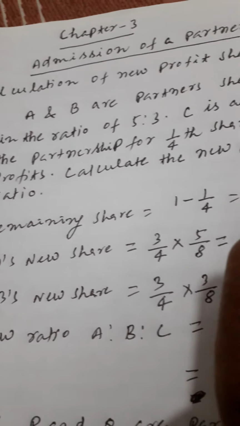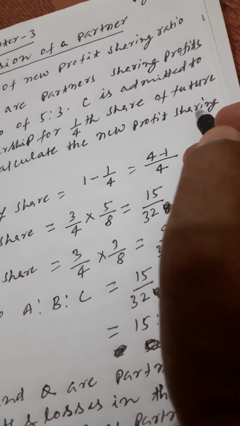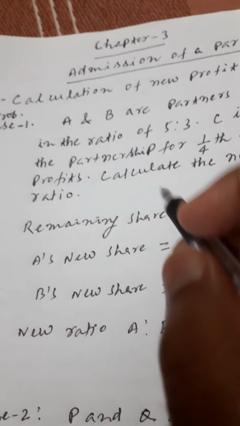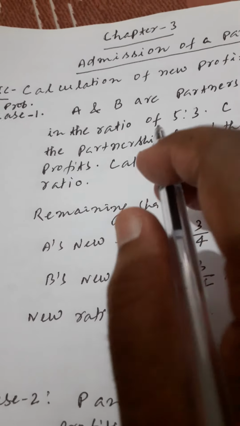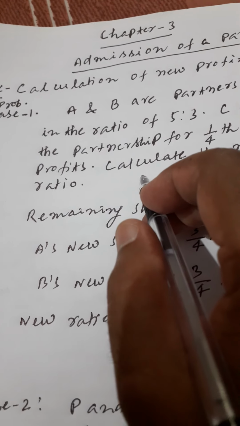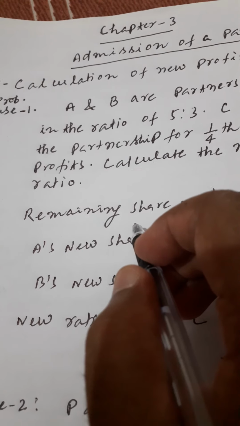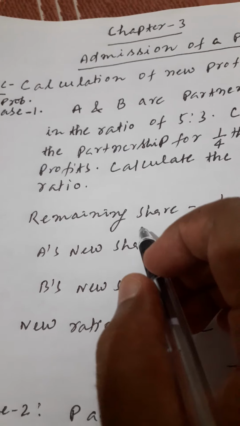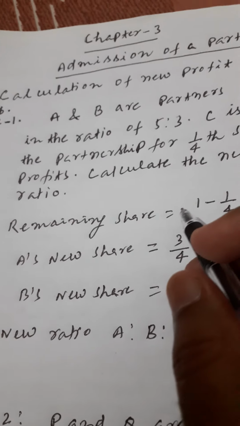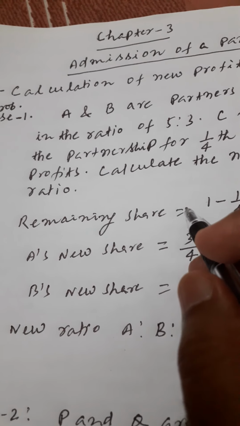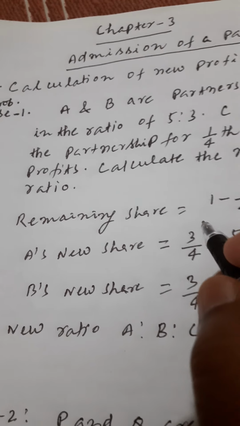Calculate the new profit sharing ratio. In this type of problem, what do you have to do? First of all, you have to calculate the remaining share. Suppose the total share is 1, the remaining share will be calculated by deducting the new partner's share from 1.